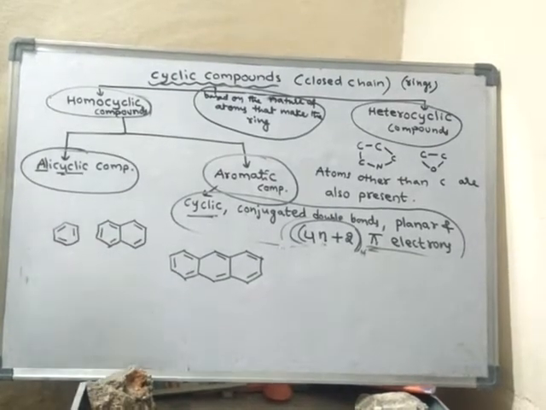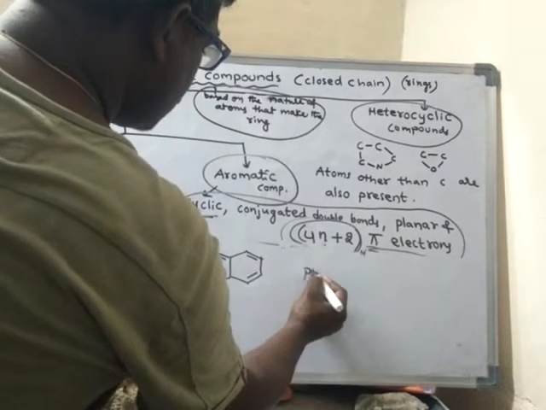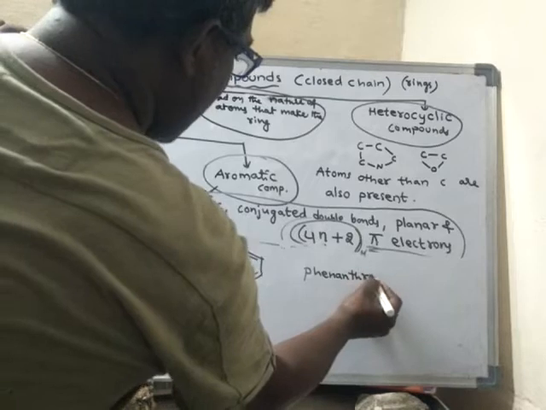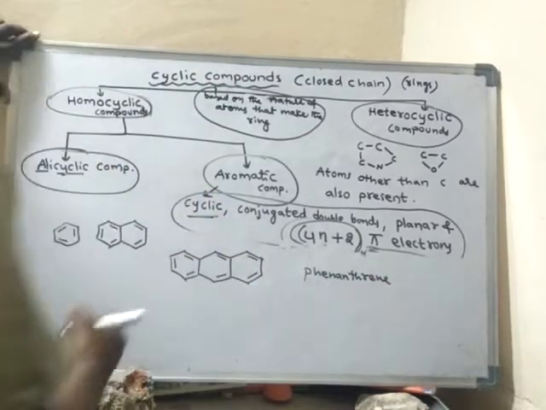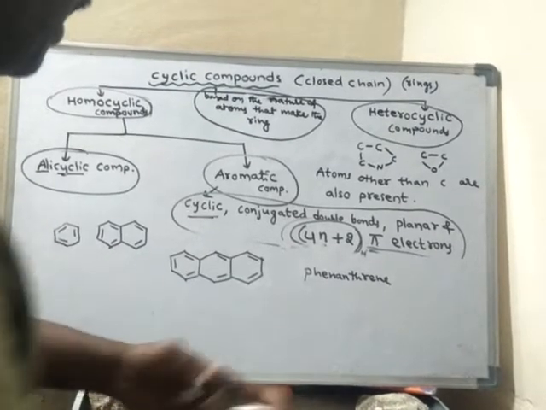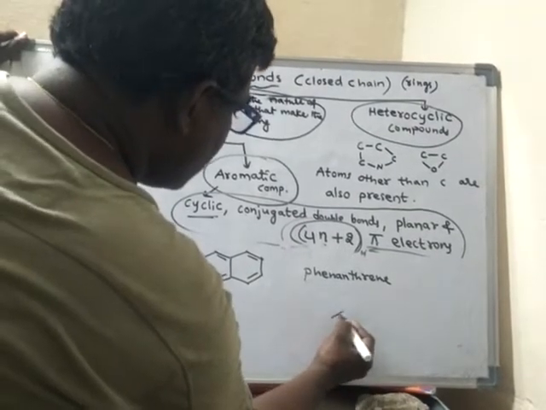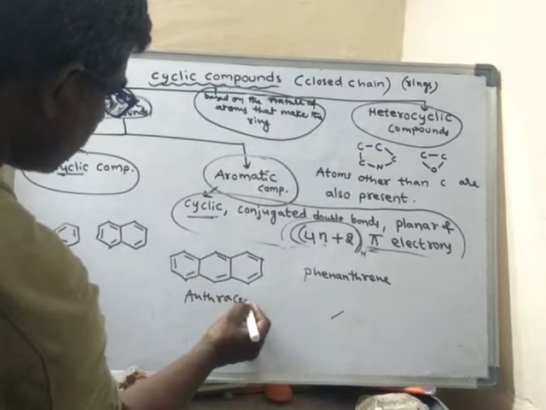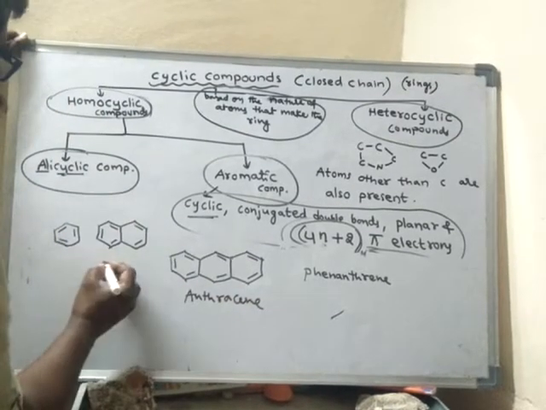Another compound, phenanthrene. Phenanthrene also will be similar to anthracene, but it will be angular. So this is anthracene. What is this one?